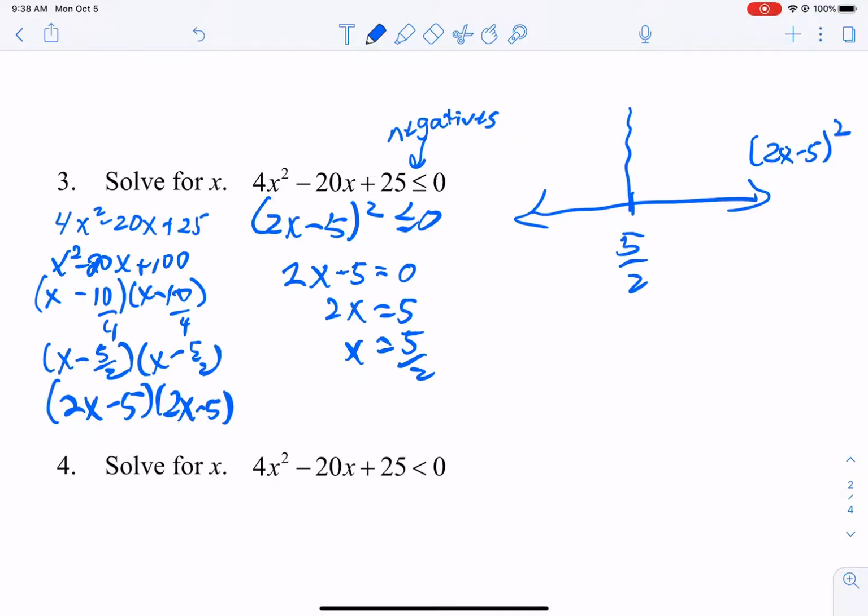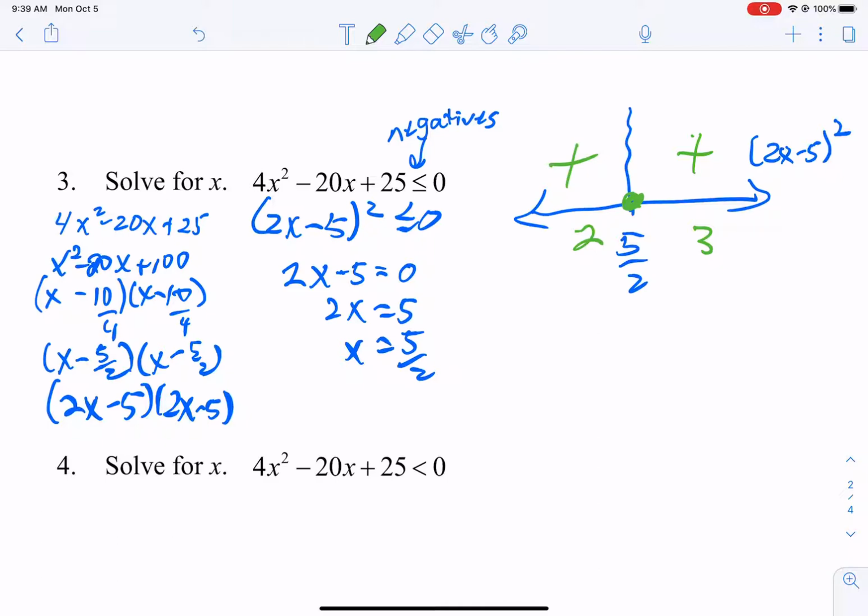Okay, so if we plug in something less than 5 halves or 2.5, let's plug in test values. Let's plug in 2 and 3. If we plug in 2, that's 4 minus 5. When we square it, we get a positive. And if we plug in 3, we get 6 minus 5. When we square that, we get a positive. We only want negatives. So the only point we have is the point 5 halves.